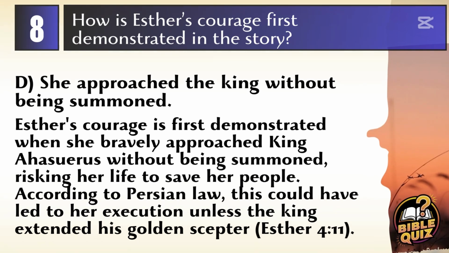Answer D. She approached the king without being summoned. Esther's courage is first demonstrated when she bravely approached King Ahasuerus without being summoned, risking her life to save her people. According to Persian law, this could have led to her execution unless the king extended his golden scepter.